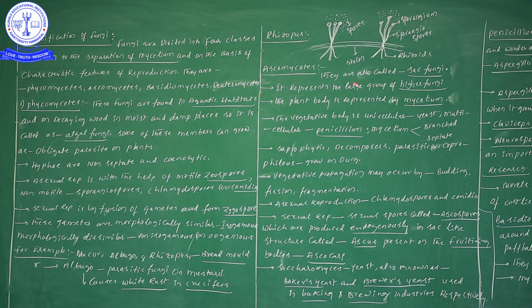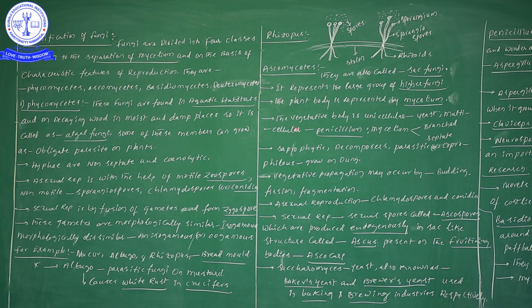So Ascomycetes, also known as sac fungi, represent the large group of higher fungi. In a previous video I have given the higher fungal members. What are the things we have seen? One is Ascomycetes and one more is Basidiomycetes.